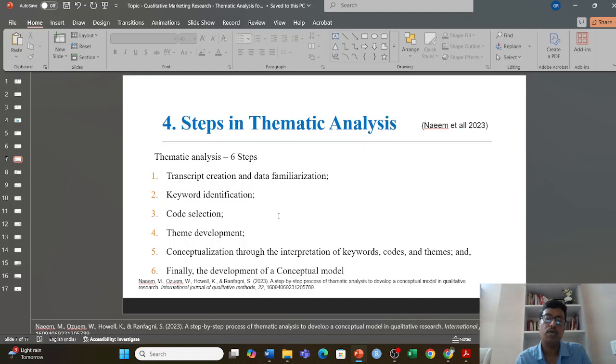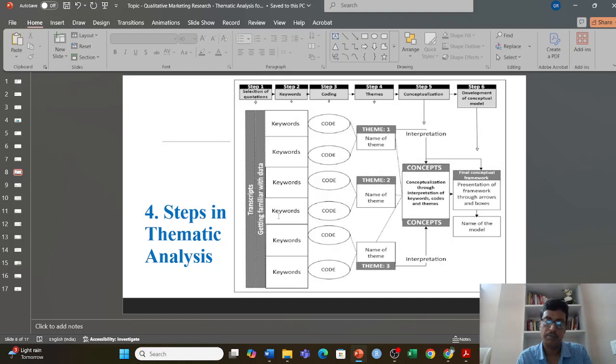Second, once you do the familiarization of data, the software will identify the keywords. Once you have the keywords, you go for the code selection, themes, and finally we'll be developing a model. All these things will be based on the secondary data in our case example. So these are the steps explained in that paper.